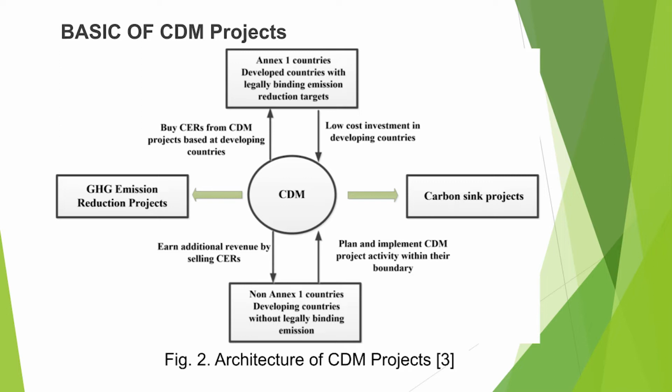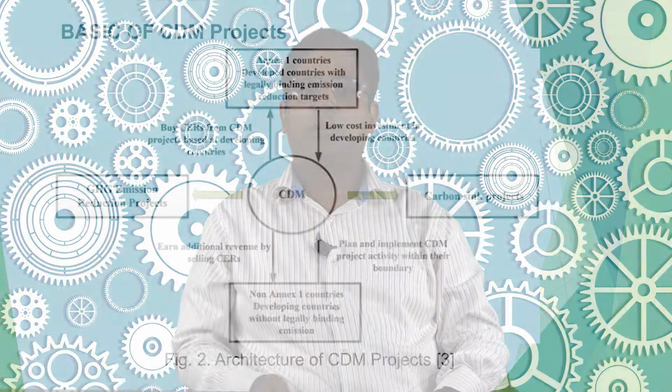But on the other hand, the target of the Annex 1 countries is to provide these CDM projects at a lower cost, whereas in the case of non-Annex 1 countries, they plan and implement CDM project activities within their boundary. Now we will talk about the objectives of the CDM projects, because if you are going to implement anything, we should know what the aims or objectives behind these CDM projects are.